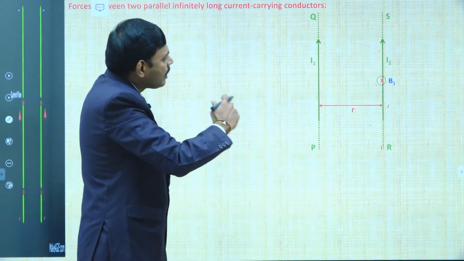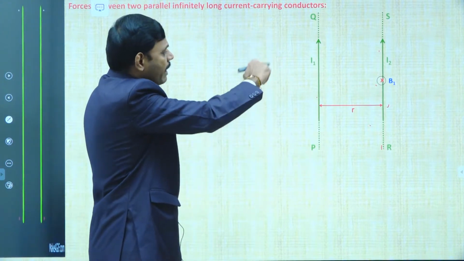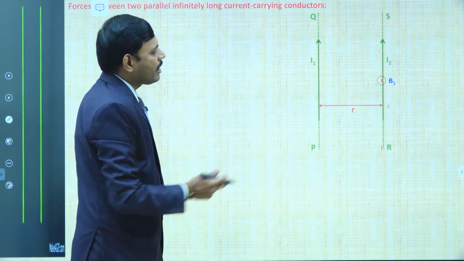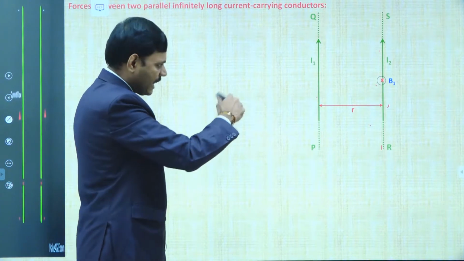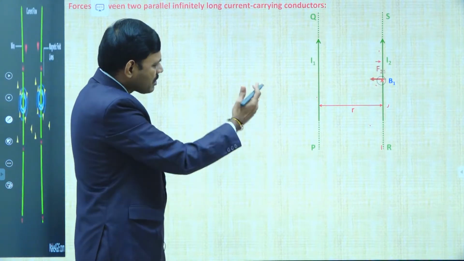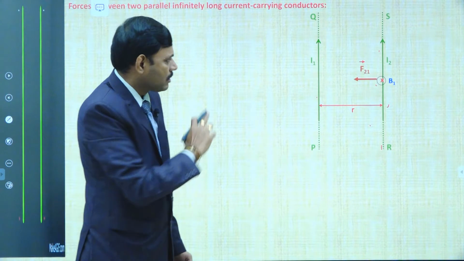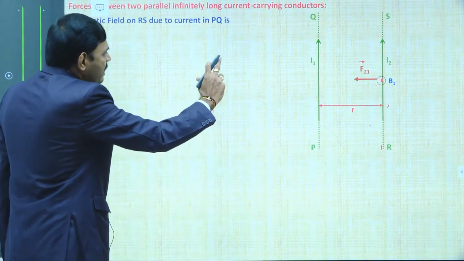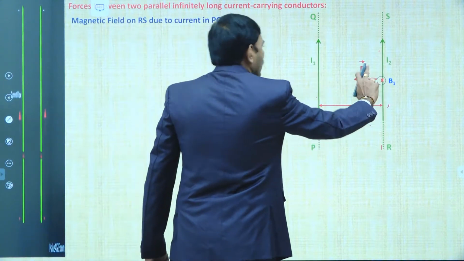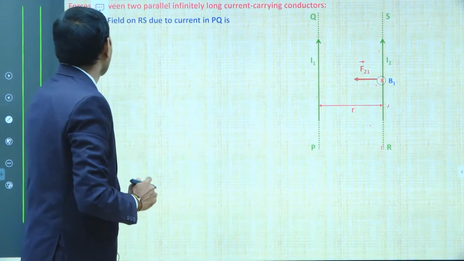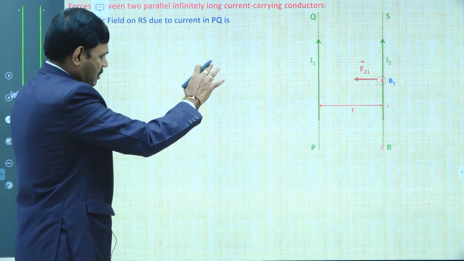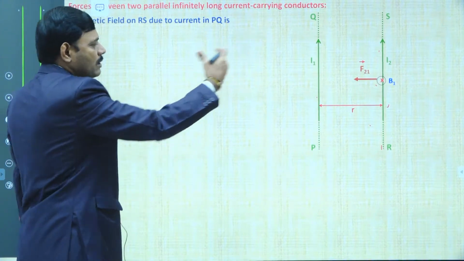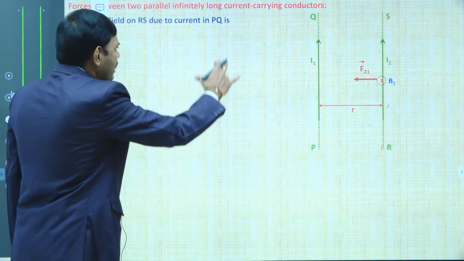Because the I2 current carrying wire lies in magnetic field B1, there exists a force acting on the wire according to the Fleming left hand rule, what I explained so far. According to this, the force is towards the I1 current carrying wire. So that is the direction. Here we write the values of B1 and F21, that is the first thing. So for the magnetic field on RS, I would like to give the values of B1 and F21 first of all. Due to the I1 current carrying wire there exists B1.